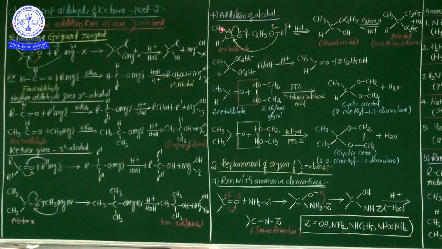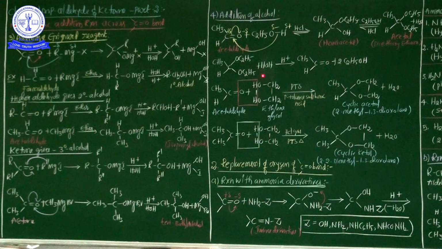Now the fourth one, addition of alcohol. This is also a part of nucleophilic addition reaction. Addition of alcohol. See my dear students, listen to the statement here. Aldehyde reacted with alcohol in the presence of dry HCl gas, forming first hemiacetal.